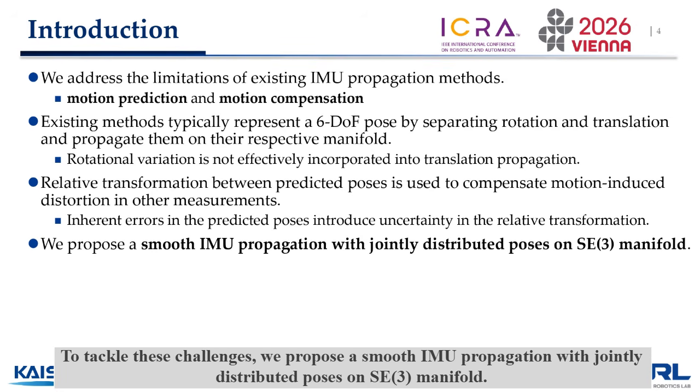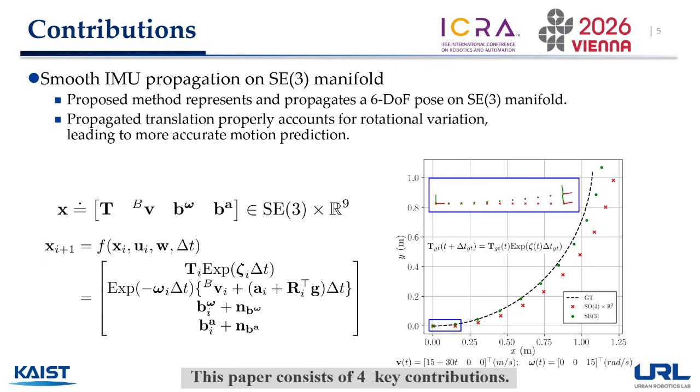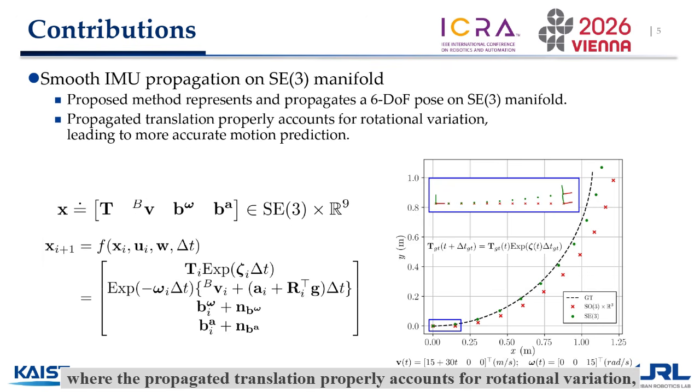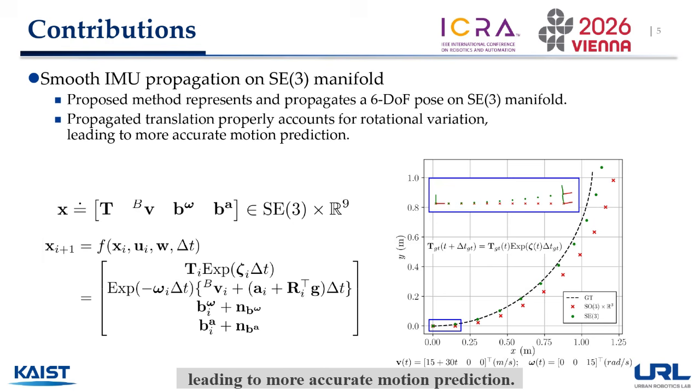To tackle these challenges, we propose a smooth IMU propagation with jointly distributed poses on the SE3 manifold. This paper consists of 4 key contributions. First, we represent and propagate the pose on SE3 manifold, where the propagated translation properly accounts for rotational variation, leading to more accurate motion prediction.